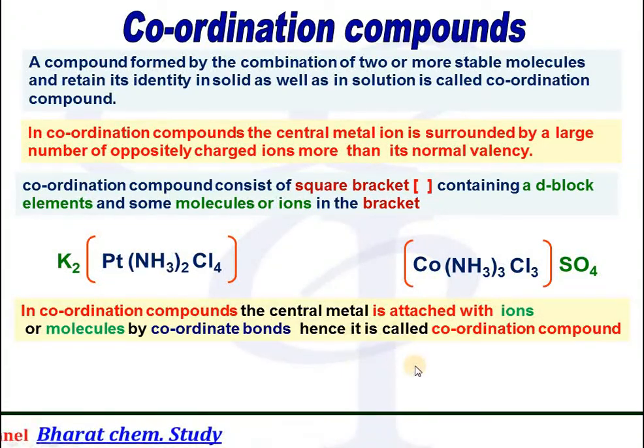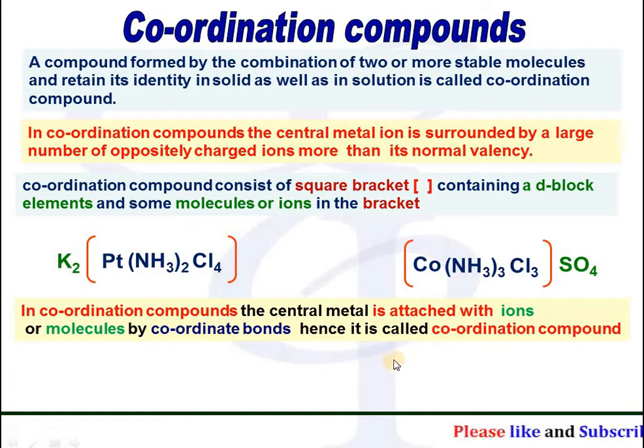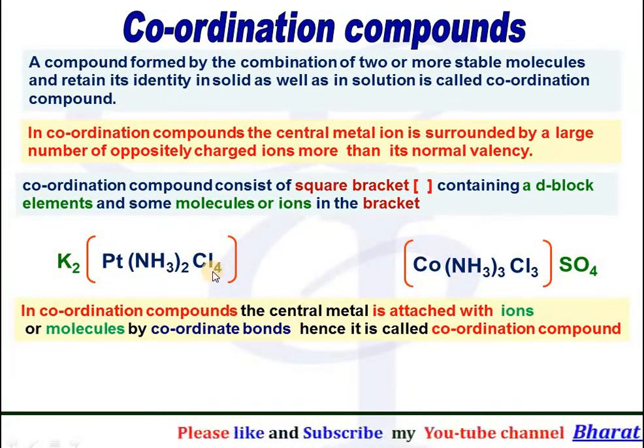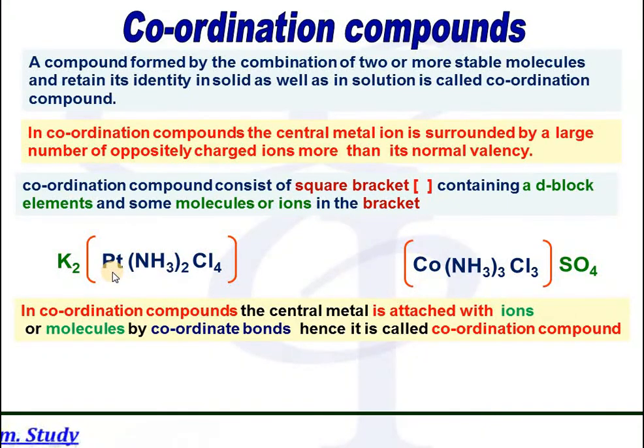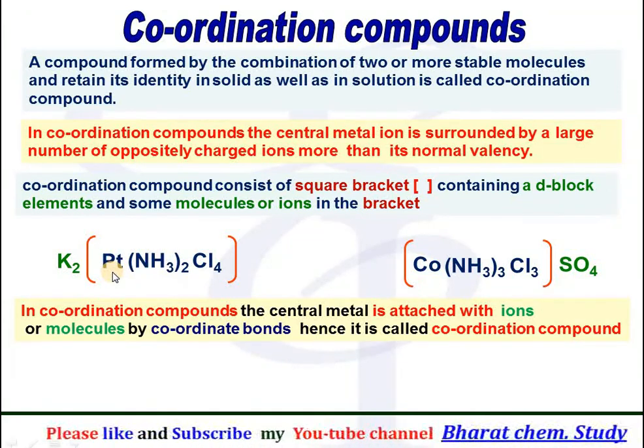So in a coordination compound, इसलिए कहते हैं because इस compound में जो molecules और ion square bracket के अंदर होते हैं वो central metal atom के साथ coordinate bond बनाते हैं. That's why इनको coordination compound कहा जाता है.